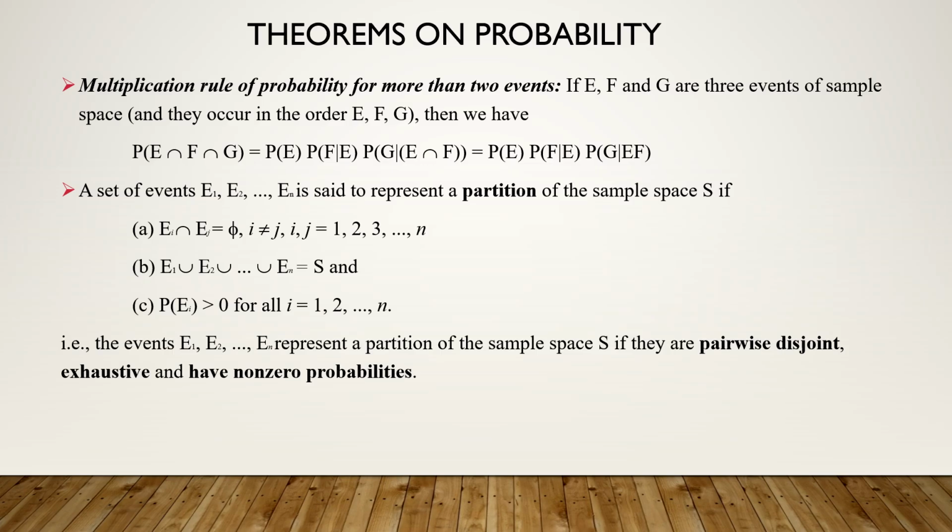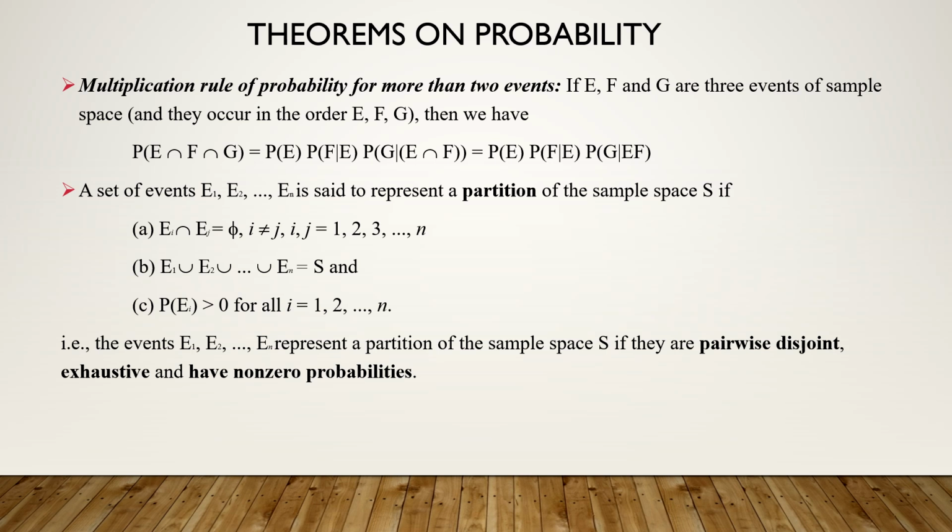Second is a definition. Suppose if we are having a set of events E1, E2, En, then they are said to represent a partition of the sample space S if following 3 conditions are satisfied. First condition is they are pairwise disjoint. That means any two, if you take a pair of any 2 events, then their intersection is the null set. Means intersection is phi.